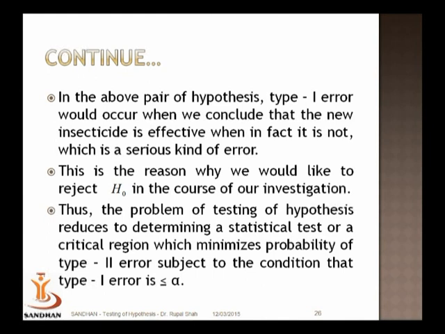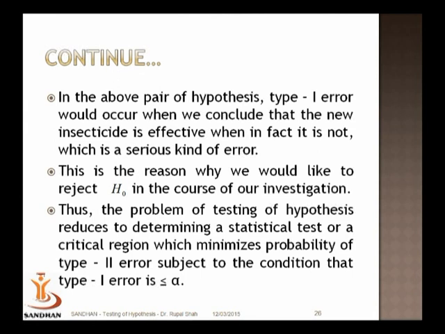So in this case, we would like to restrict alpha. So we would fix some level for alpha, and with this limit, the upper bound on alpha, we would try to minimize the probability of type 2 error, that is beta. Now usually this is the practice in statistical inference: in testing a hypothesis, whatever is the more serious error, we frame H0 accordingly.